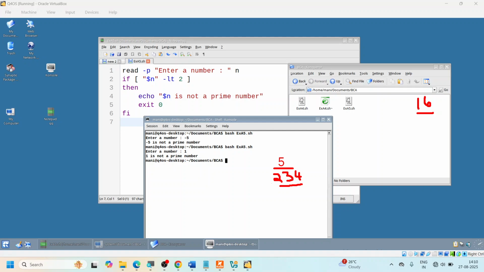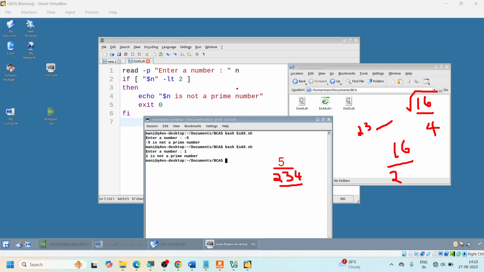Now, if you follow this logic, then you will have to divide it by 2, by 3, 4, 5, 6, 7, 8, up to 15. This is going to be a very lengthy calculation. You can reduce it by taking the square root of the given number. The square root of 16 is 4, so you just take 16 and start dividing it by 2 to 4. If 2 is dividing, you know very well it is no longer a prime number. You are done with it.